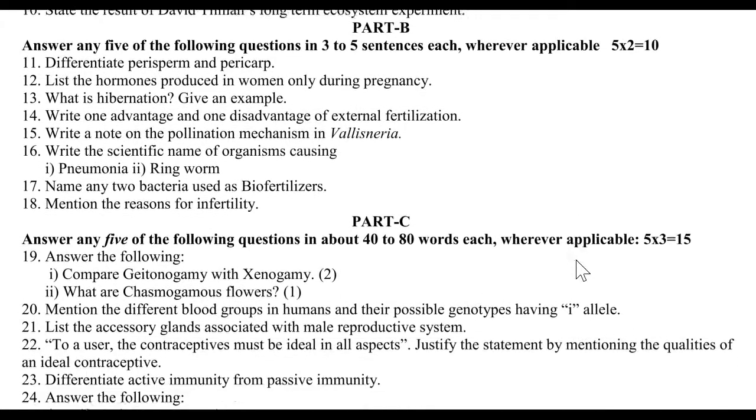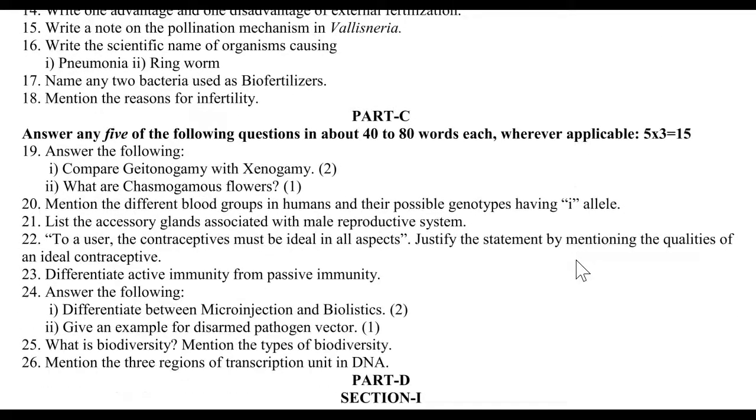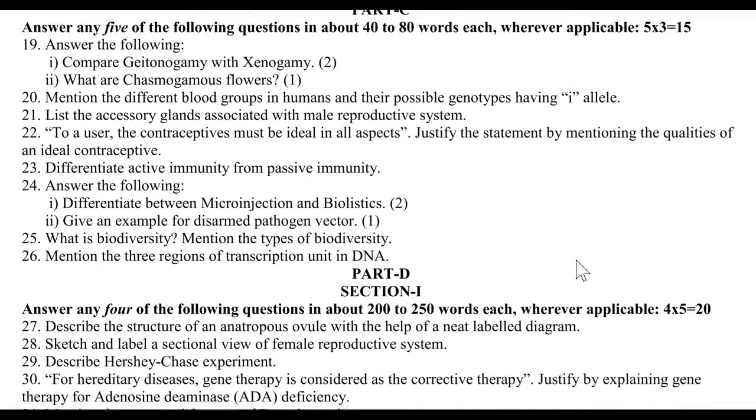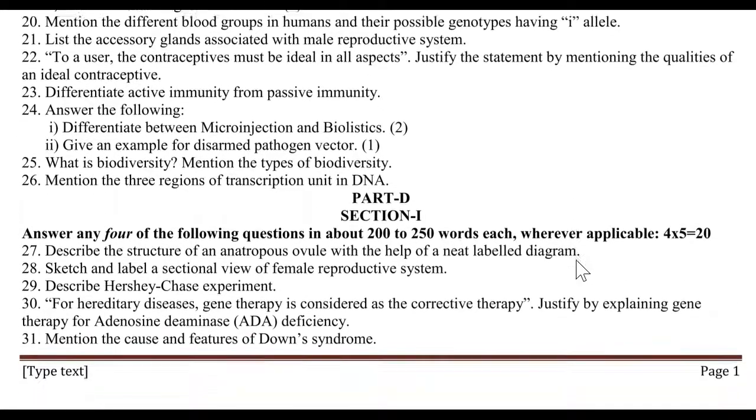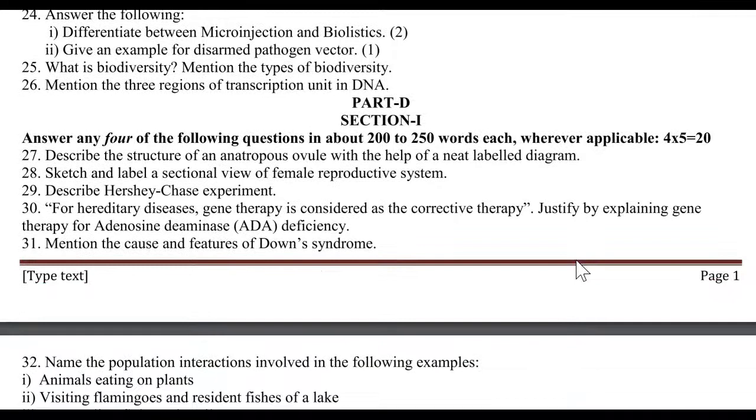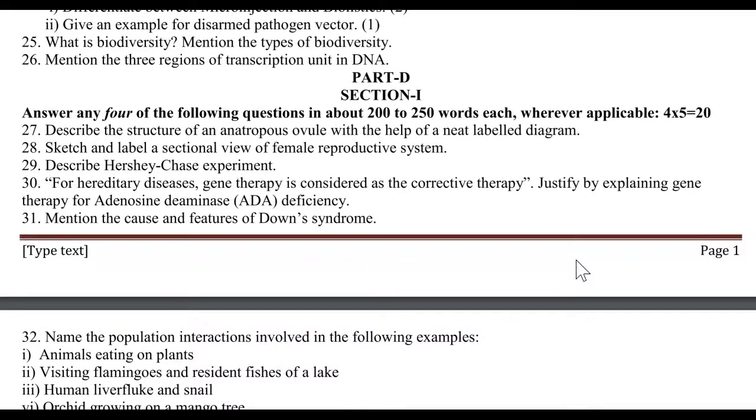And next, coming to part C, you can see here. This is the section of part C. 5 into 3 equals 15. You need to answer any 5. Each carries 3 marks. And next, coming to part D, 4 into 5 equals 20. You need to answer any 4. Each carries 5 marks.